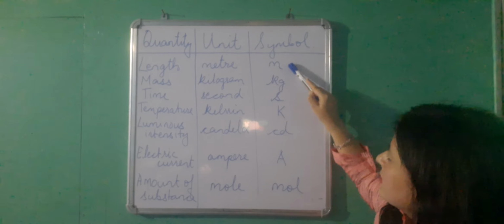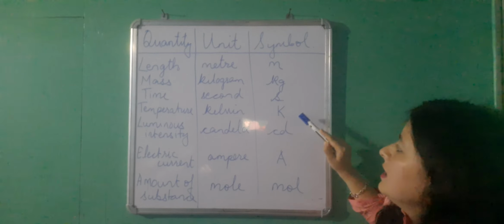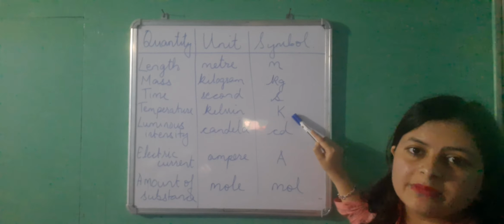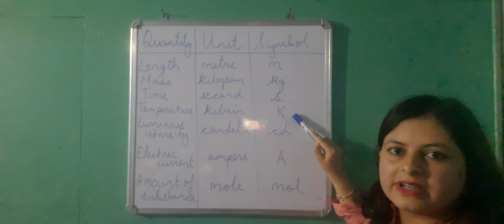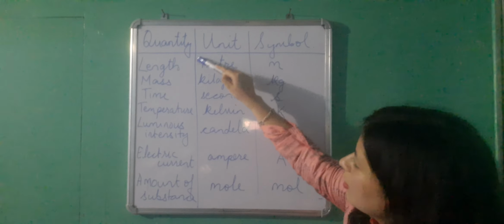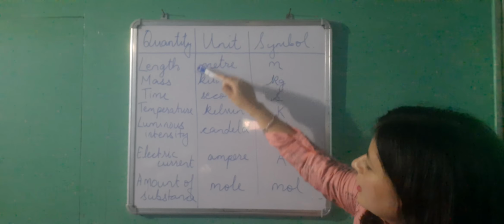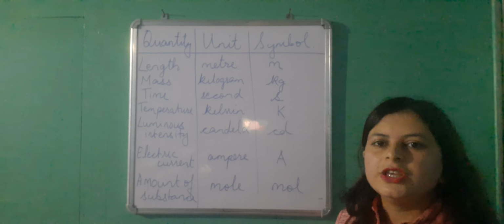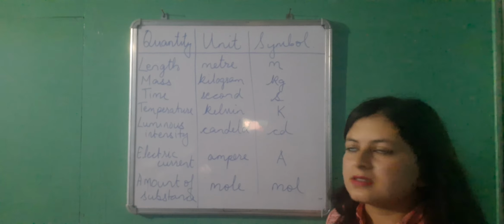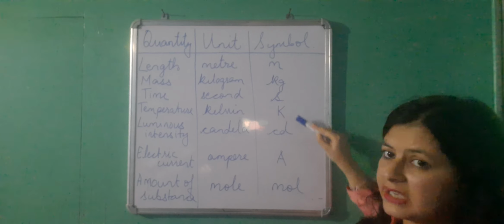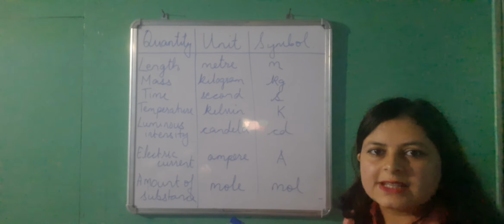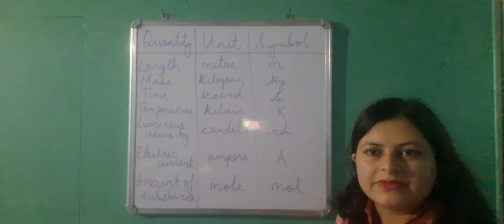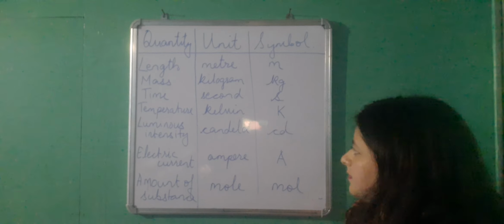Now here all these symbols were used in small letter. Here all of a sudden K has become capital because it has been named after a scientist. But the long name or the full form of all the units, irrespective of whether it is named after a scientist or not, you have to write it in small letters. Okay, but the symbol you have to be careful. If named after a scientist, it has to be capital. If not named after a scientist, it can be small letter.